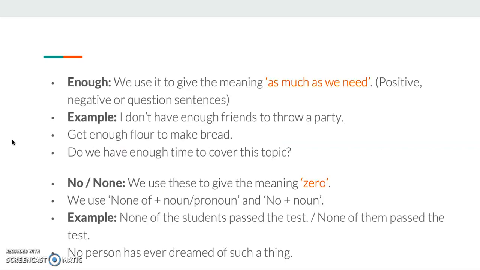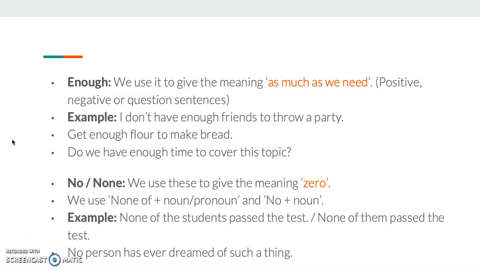Enough. We use enough to give the meaning as much as we need. And I can use it in positive, negative, or question sentences. And no and none, of course, I use these to give the meaning zero. I can use it in these forms: none of plus noun or pronoun, and no plus a noun.